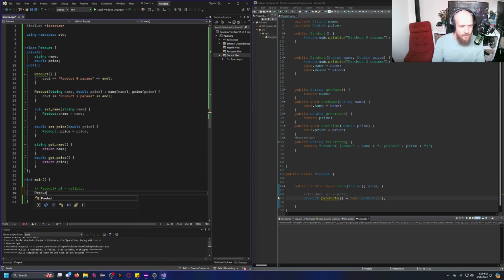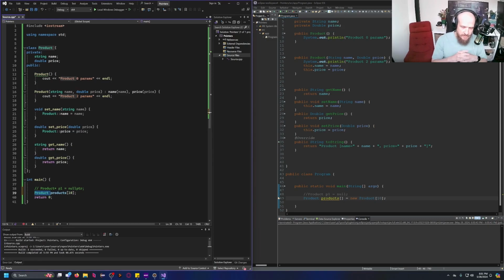So, products, and I'm going to use the old-fashioned way. So, this would be an array of 10 products. Now, here's the thing. These are 10 elements of type product.